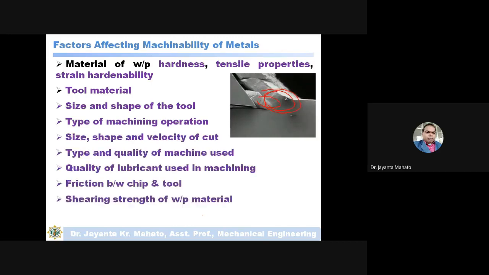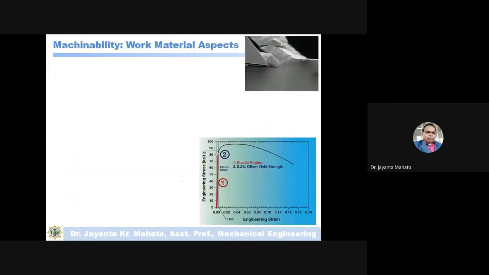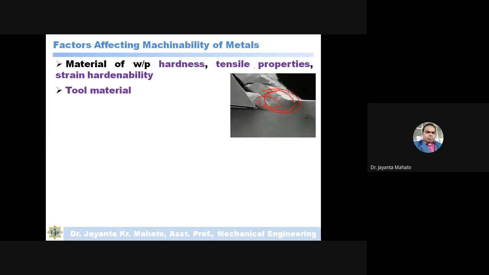If the material is deformed plastically, beyond the elastic portion, then the material gets hardened. As the material hardens, the cutting force required to cut the material will increase. So in this case also the machinability of that material will be less.